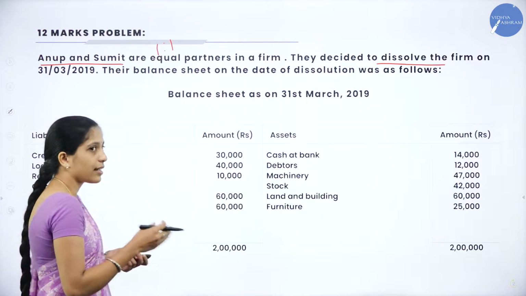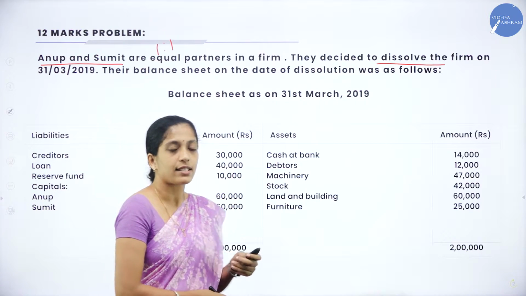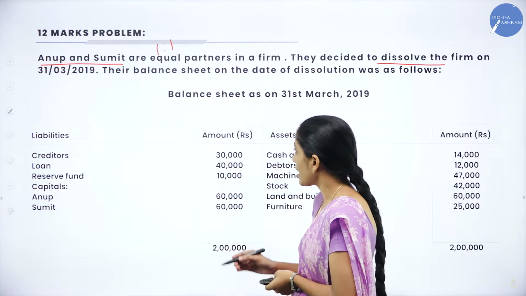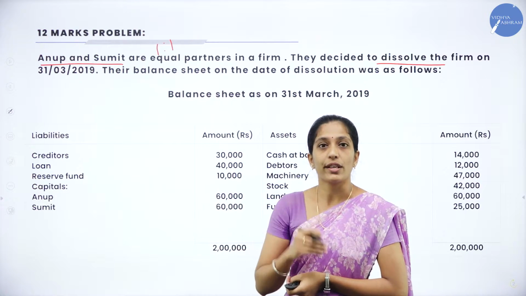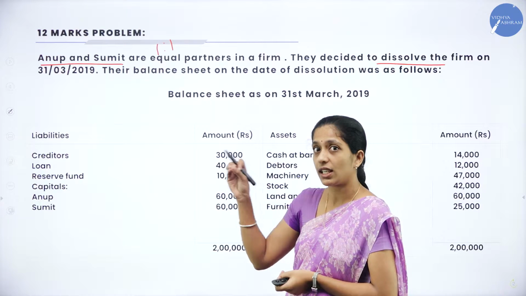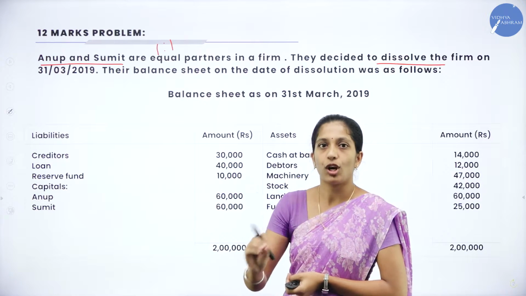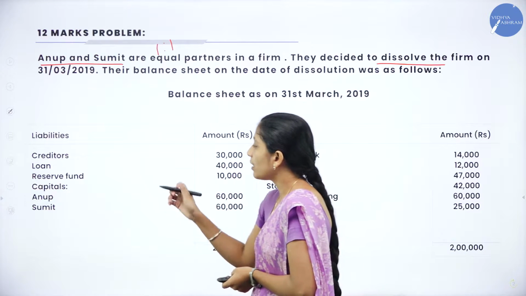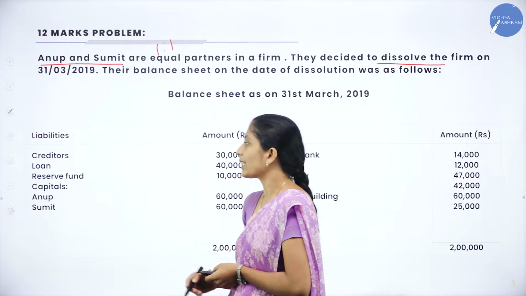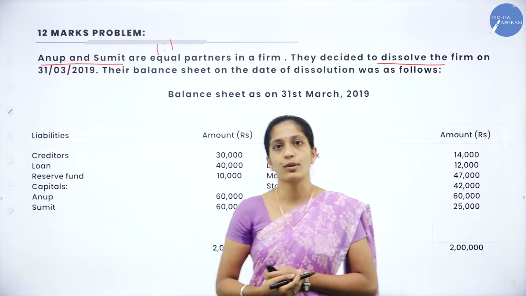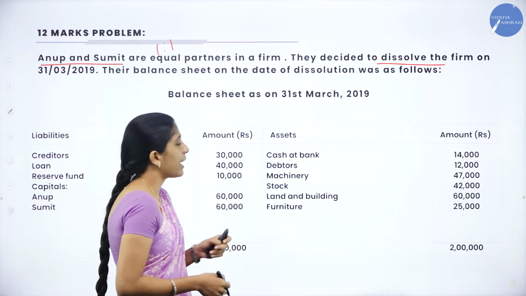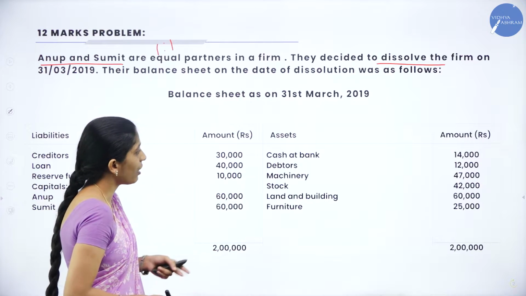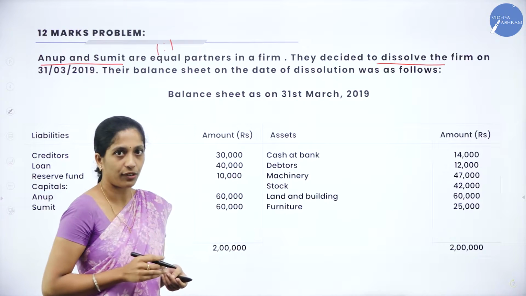Now, they have given certain liabilities and certain assets. Go through the liabilities here. The first liability is creditors, next is loan. What is the loan? They have not mentioned whether it is a partner's loan. If they have not mentioned, then it is nothing but an outsider's loan. And they have given reserve fund, and the capital of Anup and Sumit. Now, coming to the asset side, we have cash at bank, debtors, machinery, stock, land and building and furniture.